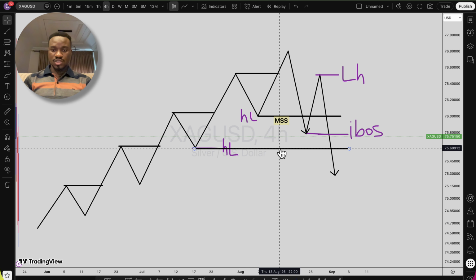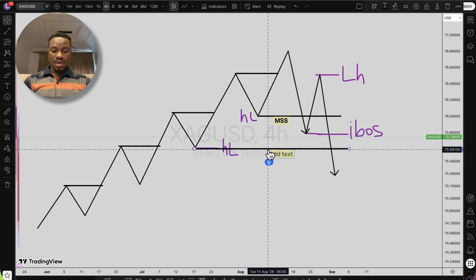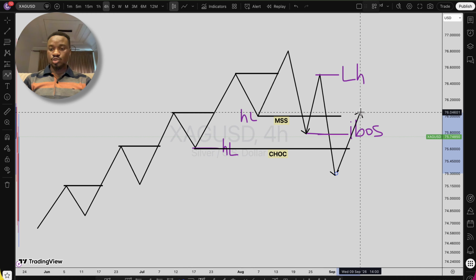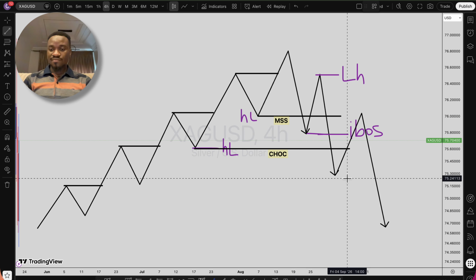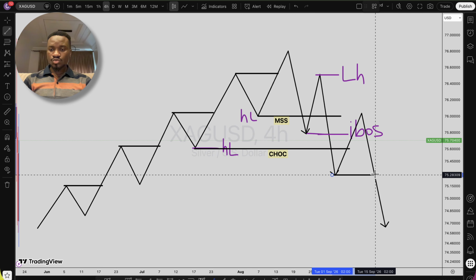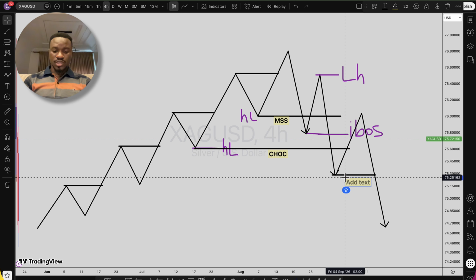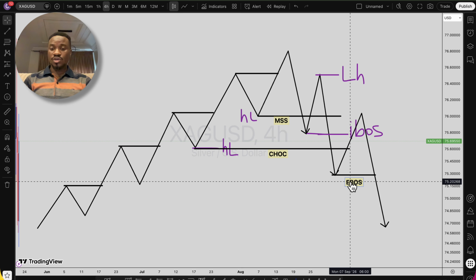So this is where price changes. Any first break of structure inside a change of character is what we call internal break of structure. Right here, we call this level our change of character, our CHoCH. As price keeps moving all the way down, we have another pushback and then push back down. There we can now say, okay, we now have our external break of structure, or you just put it as break of structure. To differentiate properly, you can just put EBOS as your external break of structure.